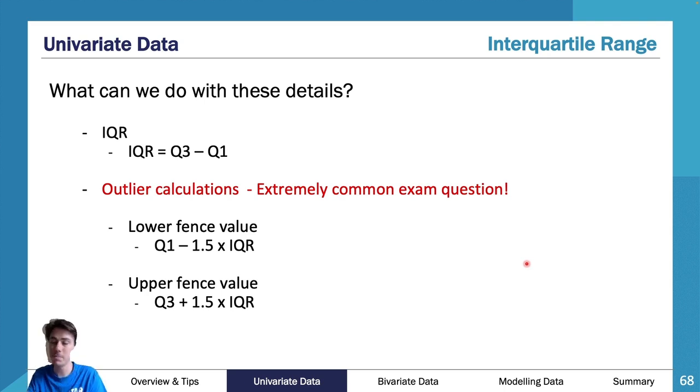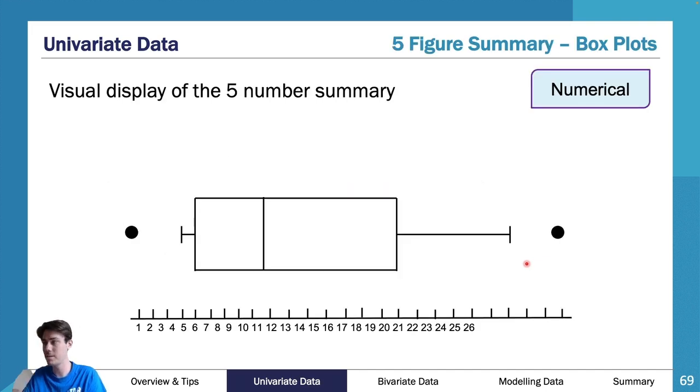Now, before I jump into outlier calculations, I want to show you what I mean by that. So, you've got a box plot here. Now, again, I think my axes have all gone a bit skewed when I made these slides bigger. I do apologize that these were not fixed up. But as you can see here, I've got my box plot here. Now, assuming this is spread out, we're going to 26 and we got 1.